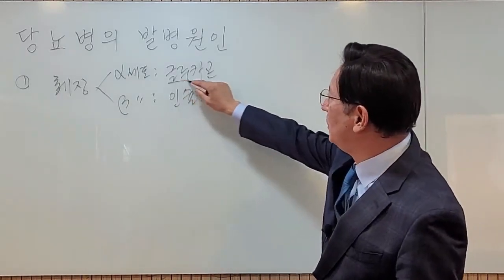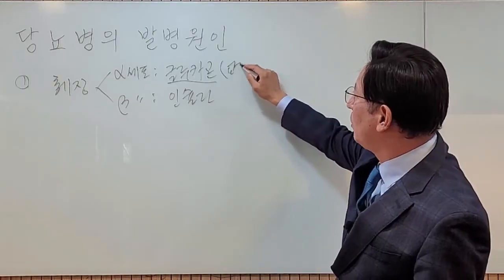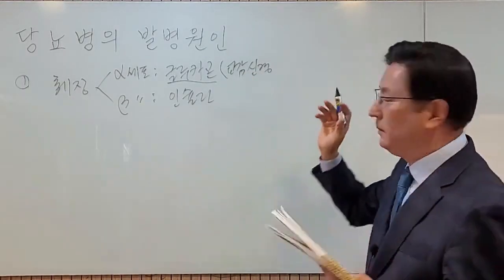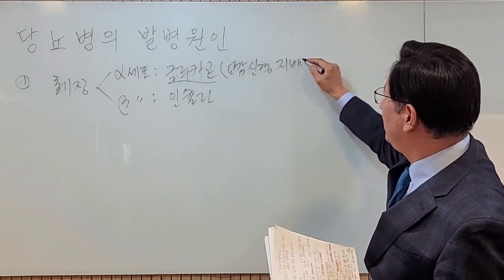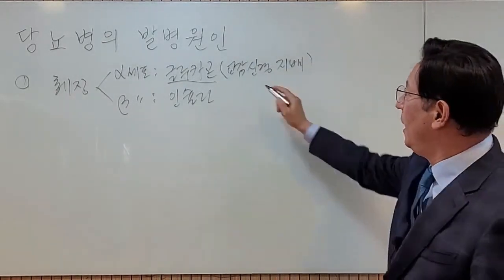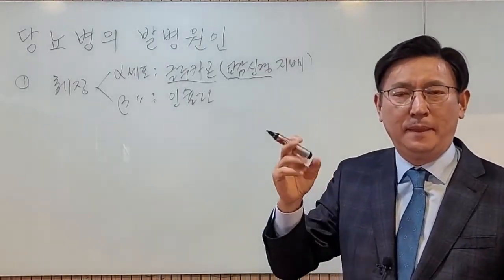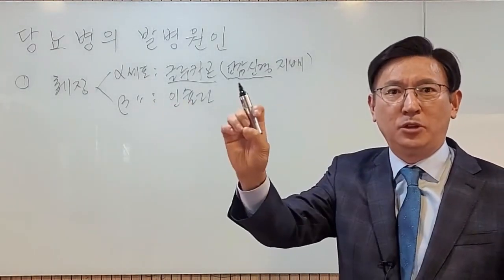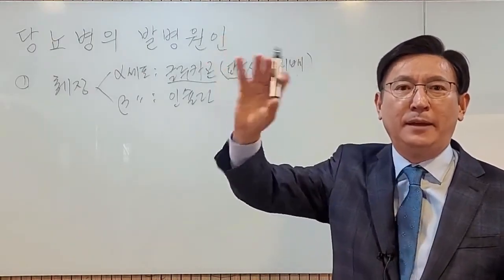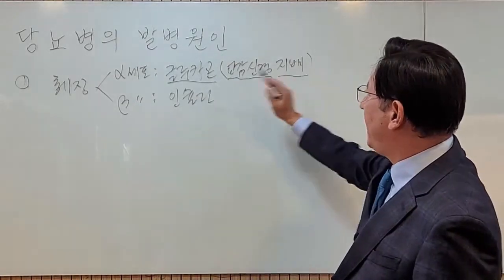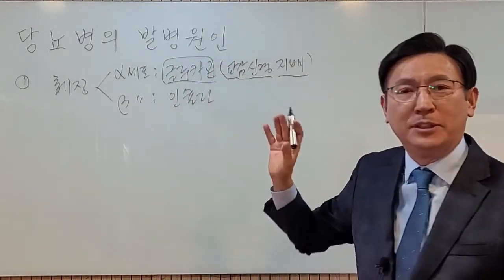So what is glucagon based on? It's controlled by the sympathetic nervous system. It's regulated by the sympathetic nervous system. Shall we think about this up to here? What is the sympathetic nervous system? It's the state of stress. I've explained this, right? When you are stressed, the sympathetic nervous system is activated in the liver. Because it's under the control of the sympathetic nervous system, it causes glucagon to be secreted.